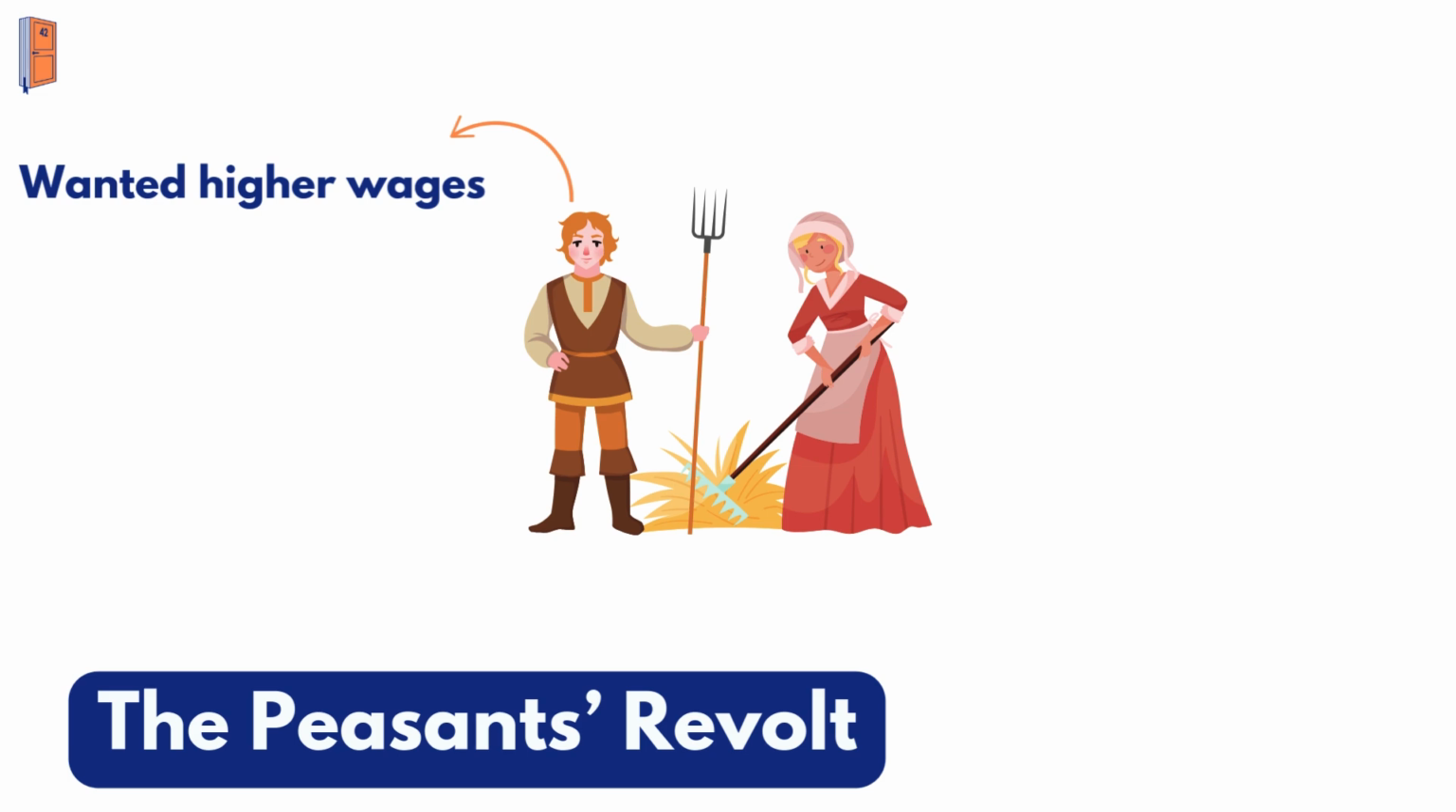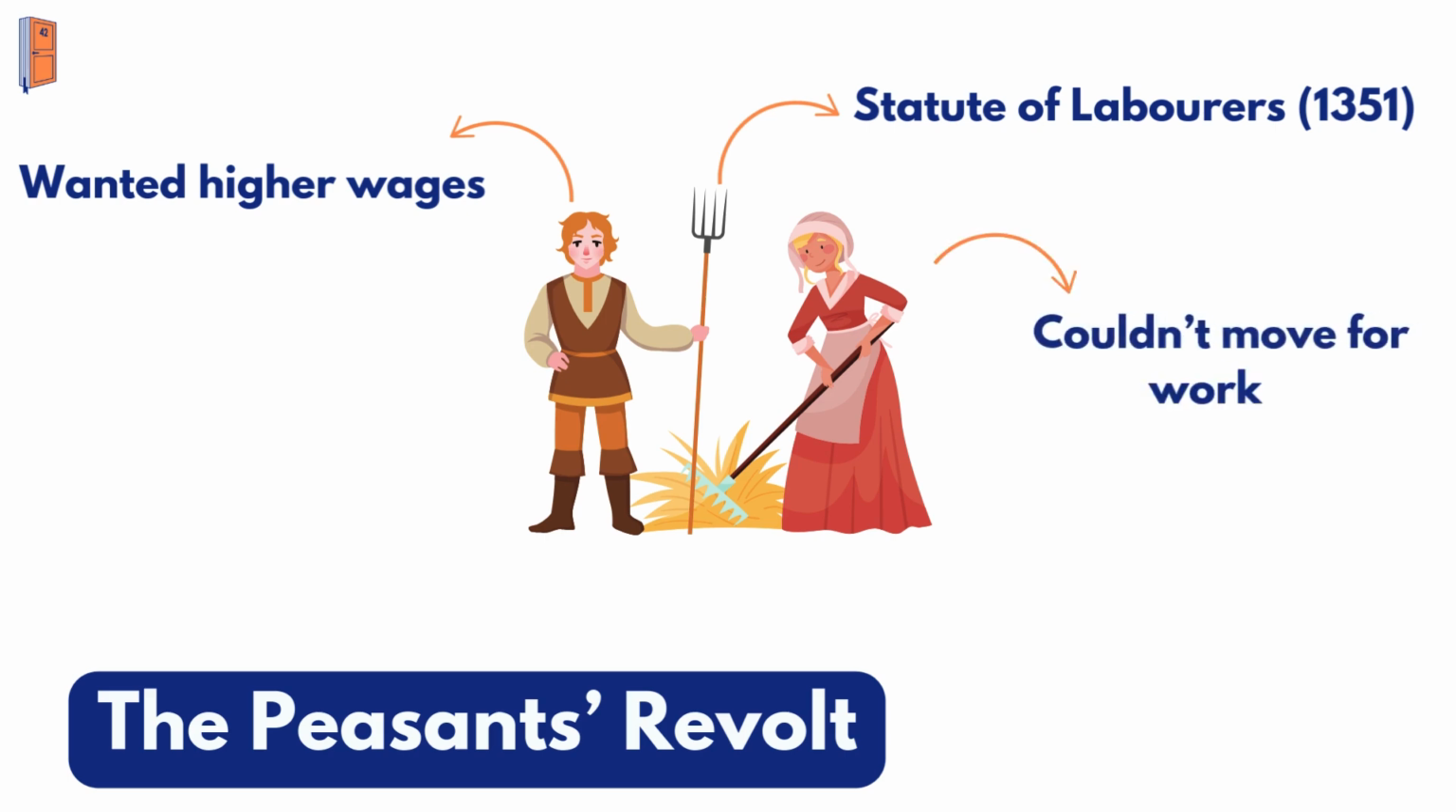In 1351, the government introduced the Statute of Labourers, which froze wages at pre-plague levels and restricted peasants' freedom to move in search of better work. This angered many peasants who felt their rights were being ignored.